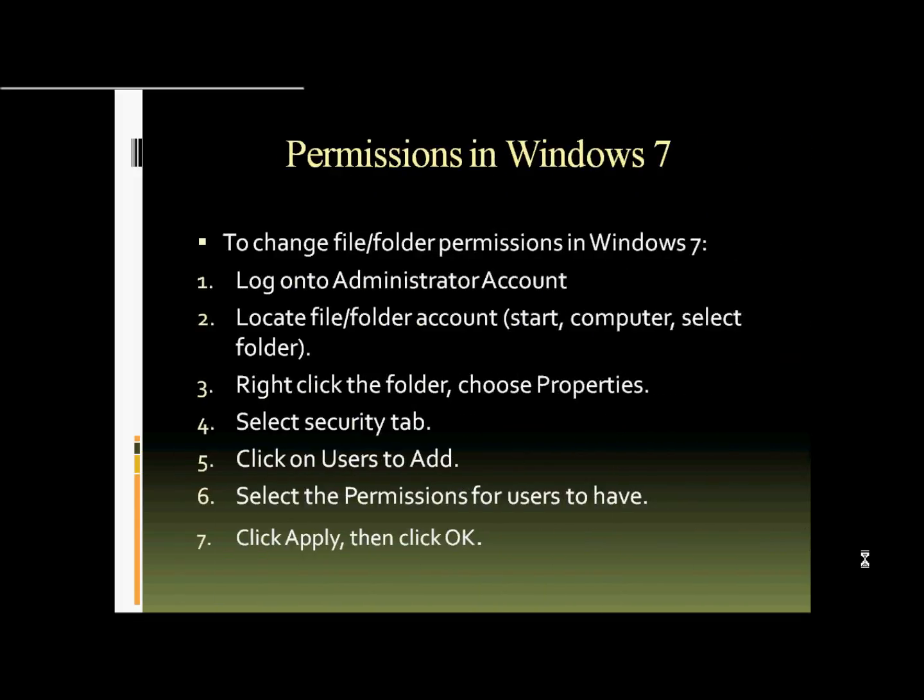The permissions in Windows 7. To change file or folder permissions in Windows 7, first, log on to your administrator account if you haven't already. Second, locate the file or folder. Click Start, go to Computer, select the folder that you wish to change. Third, right-click the folder, and choose Properties. Fourth, select the Security tab.